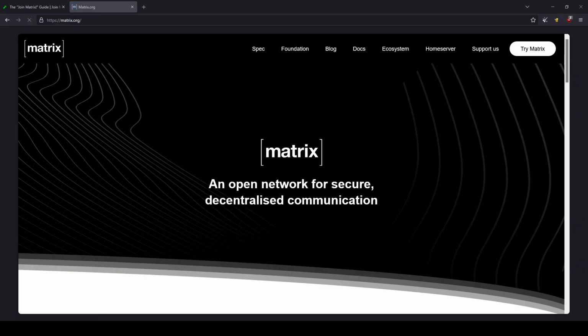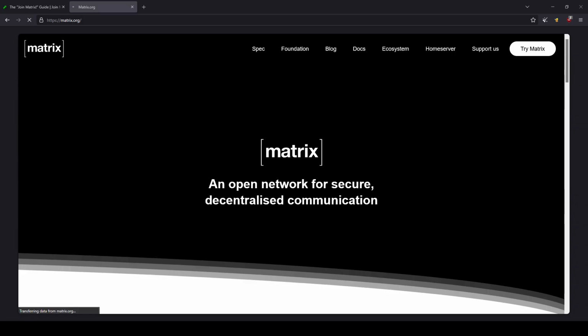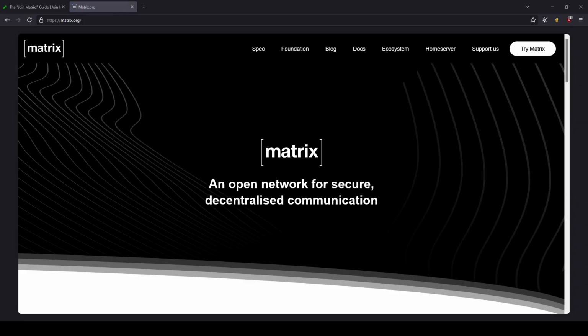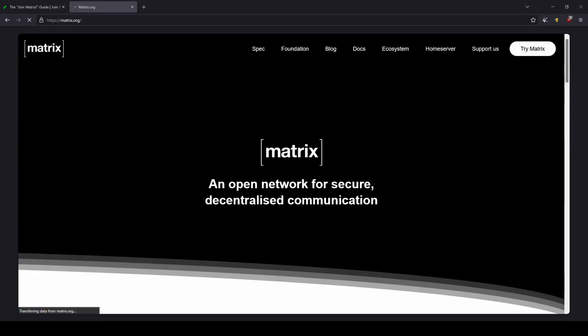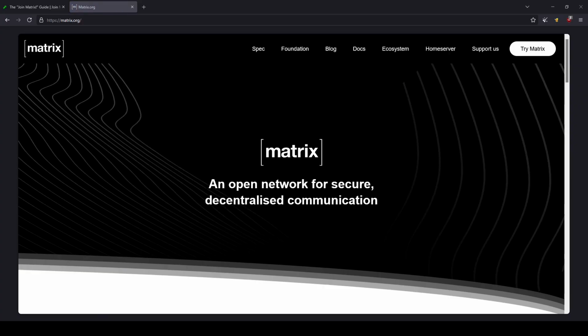Matrix is a Discord alternative communication protocol that is built for your privacy. This is a chat service and not specifically a one-to-one communications platform, so don't expect this to match the standards of Signal. Rather, if Signal is your new phone texting service, Matrix is your new Discord. You use both applications for different things. However, this isn't an advertisement.